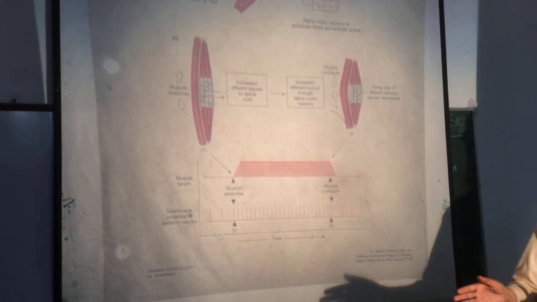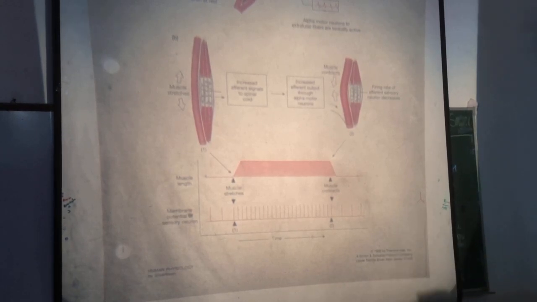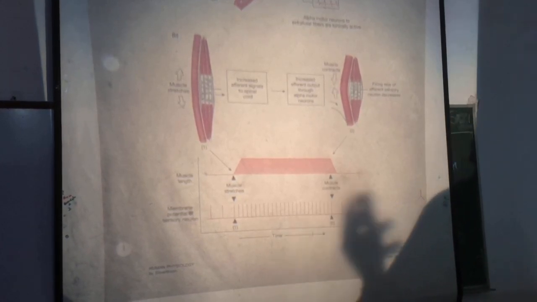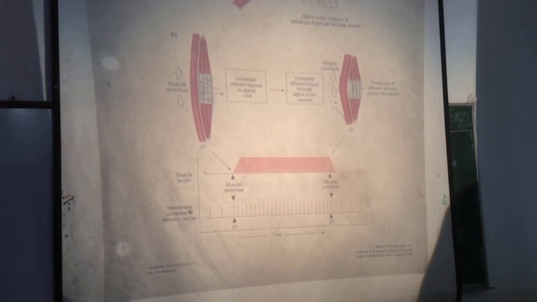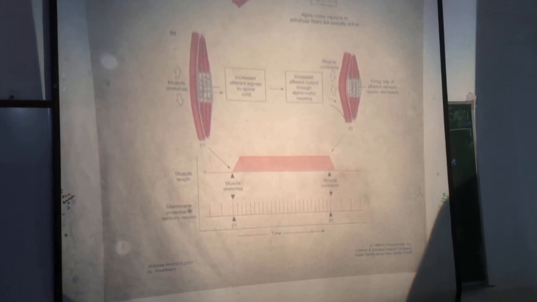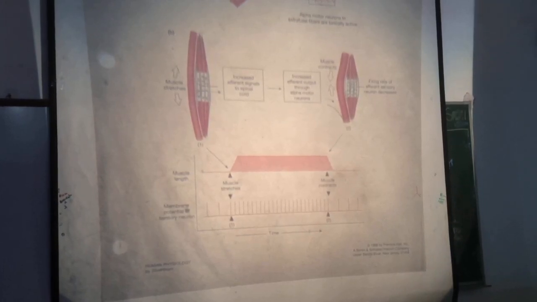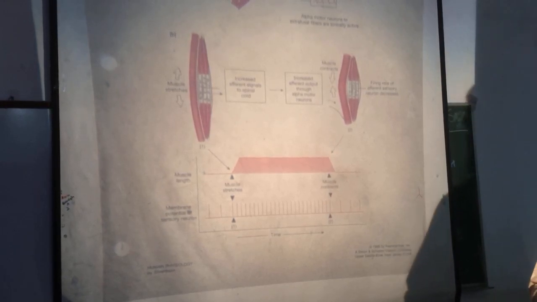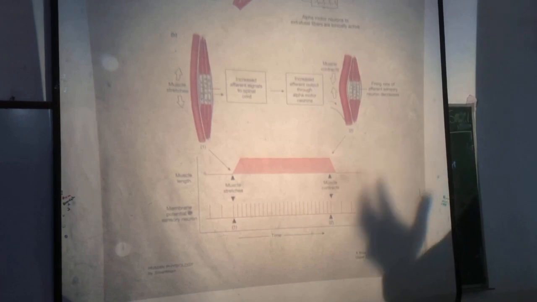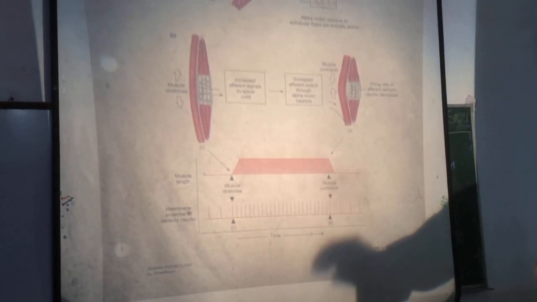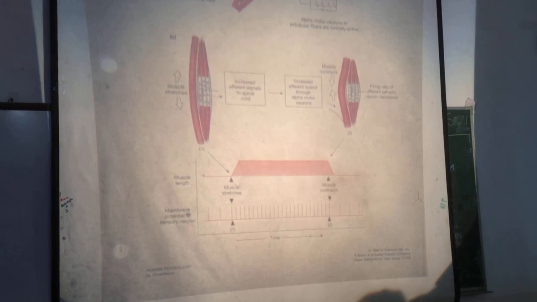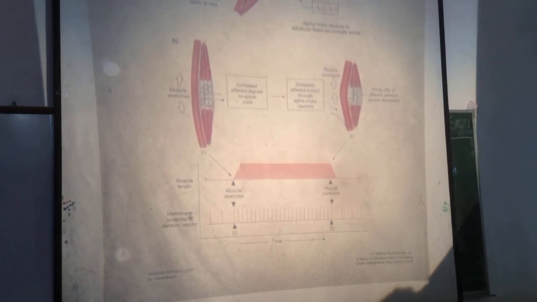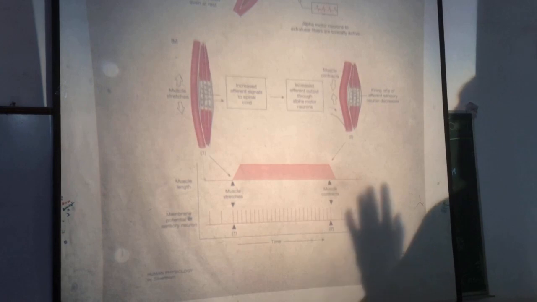So static stretch is applied to the muscle or muscle spindle. Discharge of impulses along both the primary and secondary nerve endings increases. And this increased discharge is proportional to the degree of stretch. More stretch, more will be the discharge of impulses from the muscle spindle along the primary and secondary nerve endings.